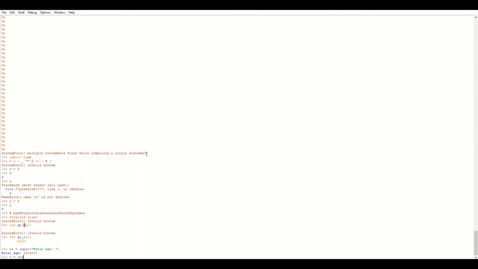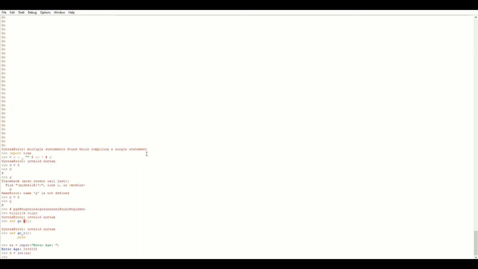The reason why we're doing int is to convert to a number. The reason why we're doing int is because we don't want it to be a string. That is the green color. You may not see, but this is now a string and not a real normal number. So if we do int now and we do SA, then we mean that D is now the int form of SA.